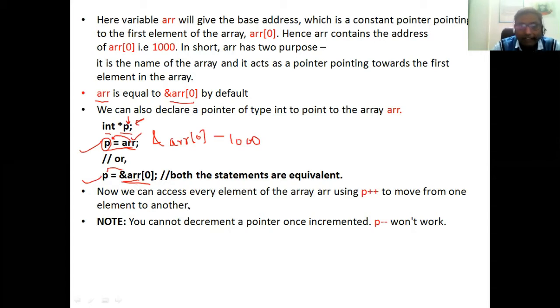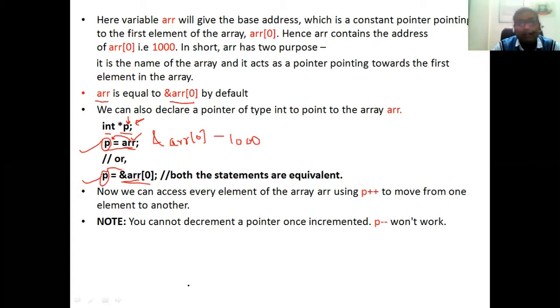Now we can access every element of the array using the pointer with p plus plus. Whenever you want to access the next value, the base address is given to your pointer variable p. So p contains 1000. To access the next element of the array, you have to increase the pointer by 1. If you do p plus plus, and your p value is 1000, the next value is 1001, then 1002, then 1003. So by incrementing the address stored in the pointer variable, you are going to access the elements of the array.